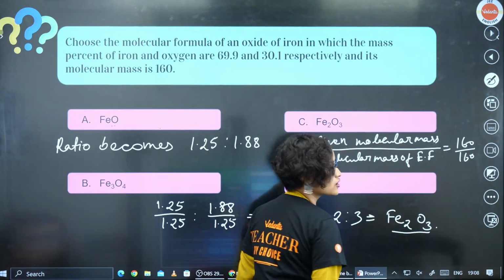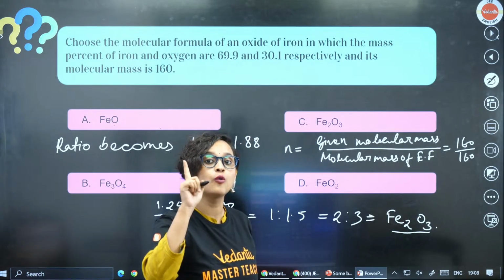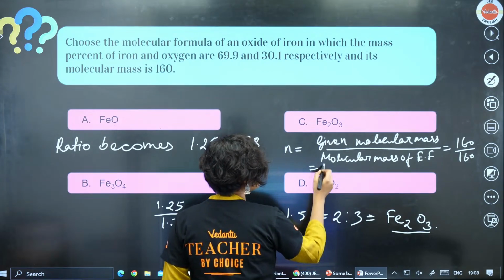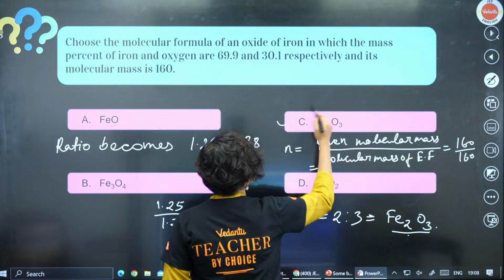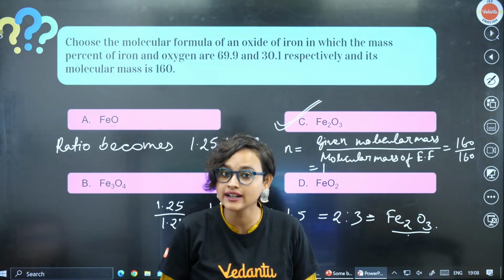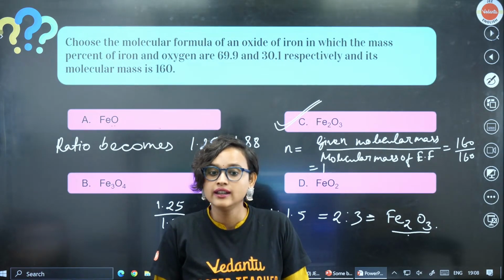For Fe2O3 also it is 160. So N becomes 1. Now if I multiply 1 with Fe2O3, my answer is also going to be Fe2O3. Did I make sense, guys? Did you all understand how to calculate this or not?